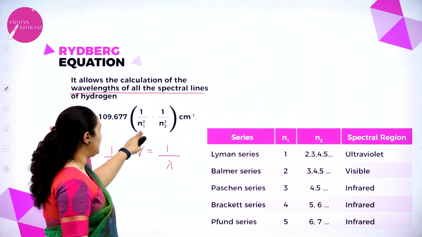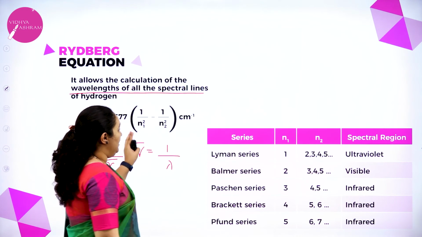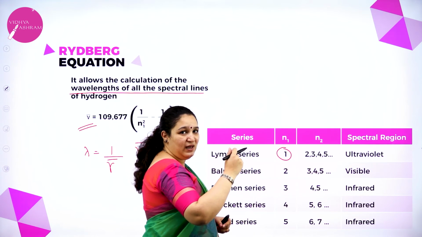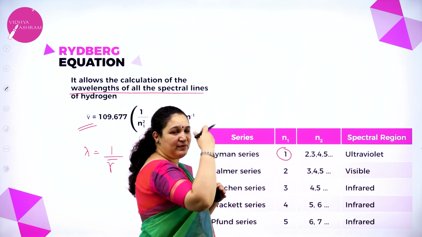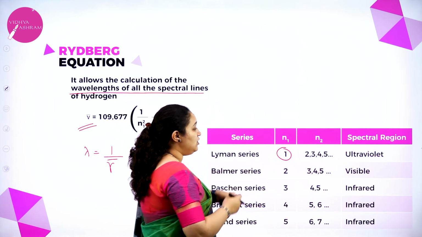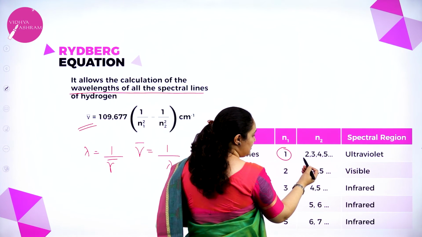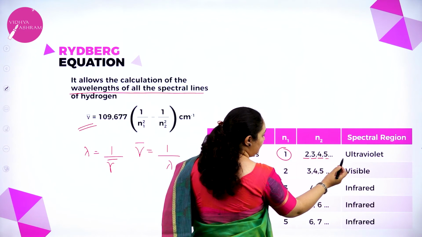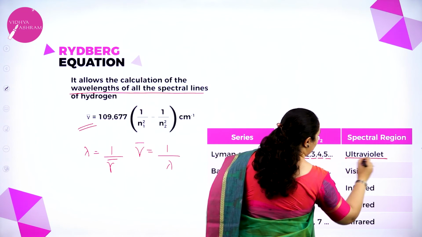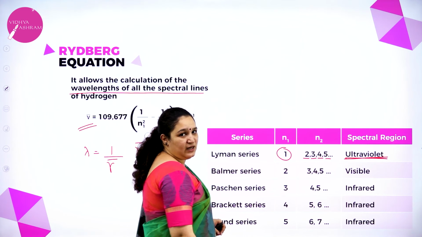In this equation, what is n1 and what is n2? For the Lyman series, n1 is 1 because all the electrons from the excited state are coming directly to the ground state. They can come from the second orbit, third orbit, fourth orbit, fifth orbit, or anywhere above. And which region do these spectral lines fall into? They fall into the ultraviolet region.